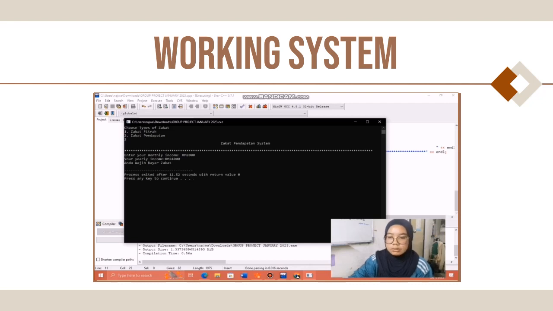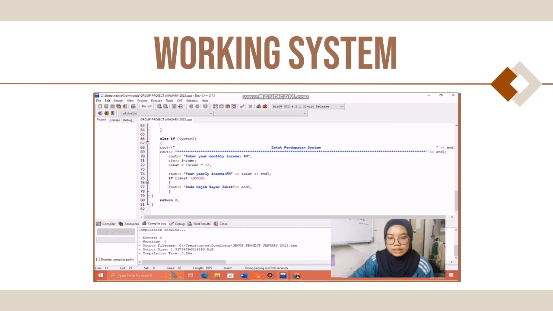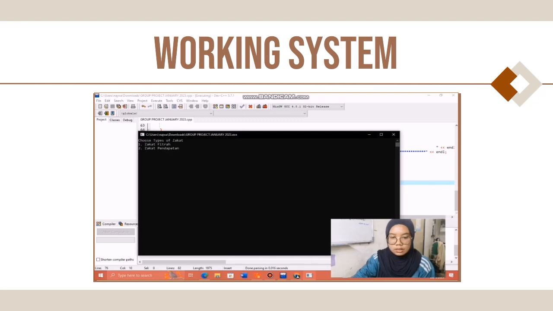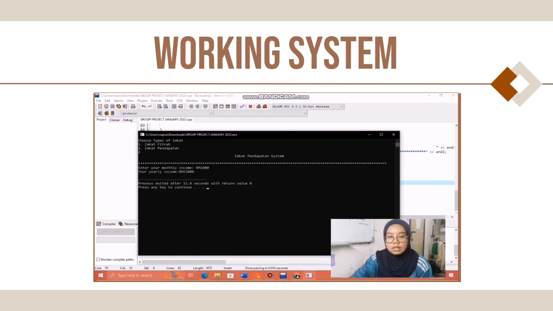Why have they stated under wajib bayar zakat? This is because we have stated here the yearly income. If it is more than 20,000, the output will show under wajib bayar zakat. What if we put another value, for instance 1,000? They will calculate your yearly income as 12,000. As I mentioned before, 12,000.